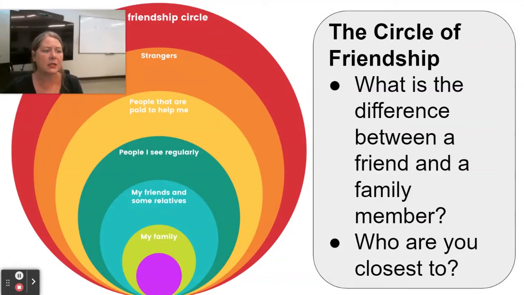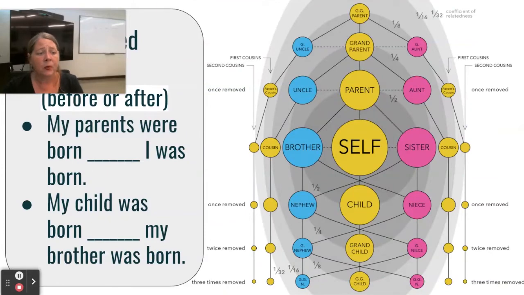What about the person that makes your coffee at the coffee shop every morning, right? And then we have strangers, and then there is the unknown outside of the strangers, right? So who are you closest to, and what is the difference between a friend and a family member? And do sometimes those merge together? All right. And then there's also another chart for you to look here.